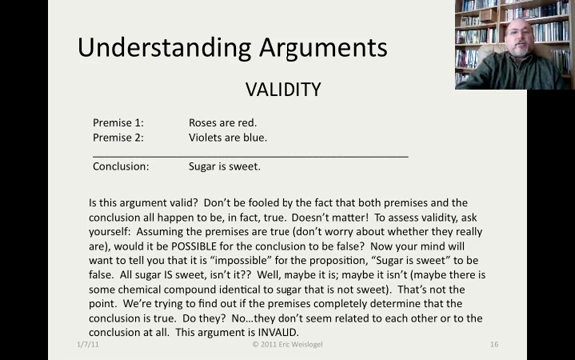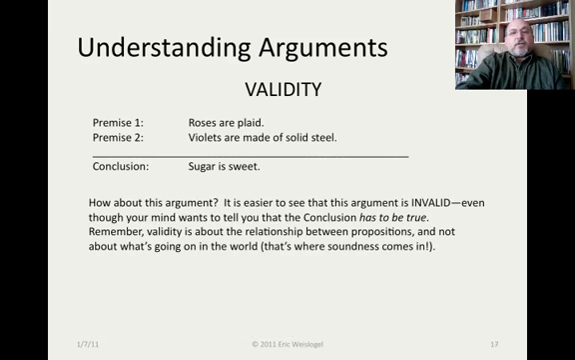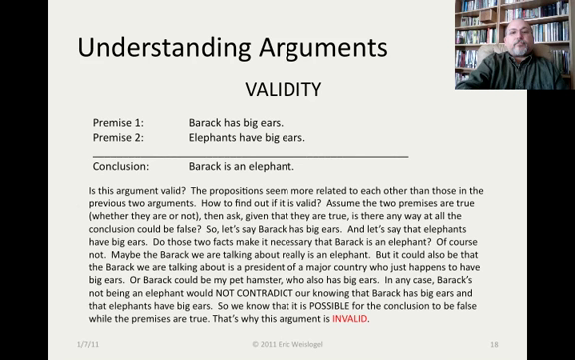If roses really are red and violets really are blue, it would still be possible for sugar not to be sweet, at least in some world, because there's no connection between these propositions. Look at this argument. Roses are plaid, violets are made of solid steel, therefore sugar is sweet. It's easier to see that this argument is invalid, even though your mind wants to tell you that the conclusion has to be true. Remember, validity is about the relationship between the propositions and not about what's going on with the world. That's where soundness comes in.